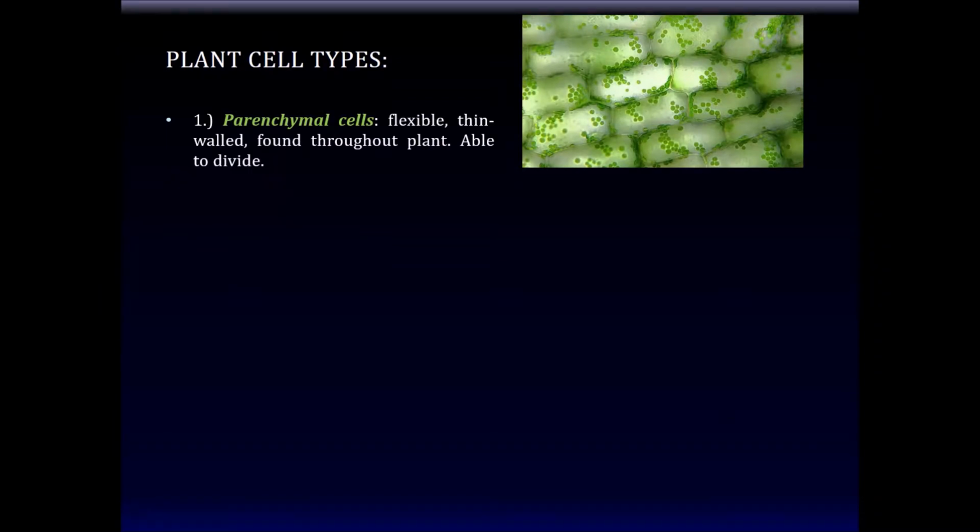Now, parenchymal cells are some of the most numerous cells in the plant. These are the cells that dominate in the leaves, the stems, and so on. They are thin-walled and can be found throughout the plant, and they retain their ability to divide. They can have lots of chloroplasts, or they can have parenchymal cells that don't have as many. The parenchymal cells of leaves, for example, would be studded with chloroplasts.